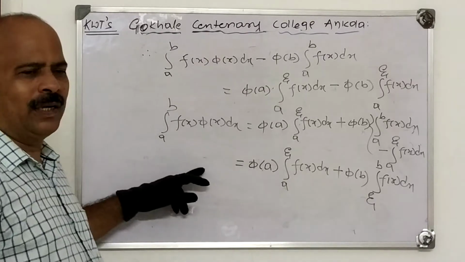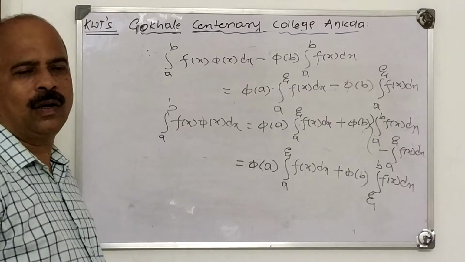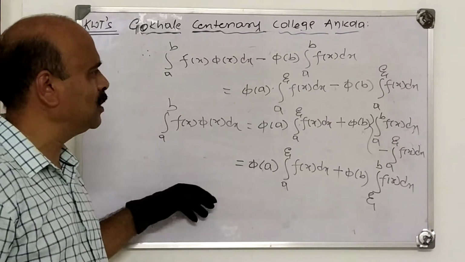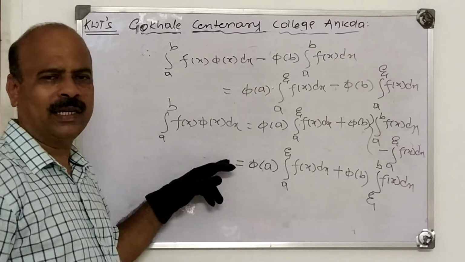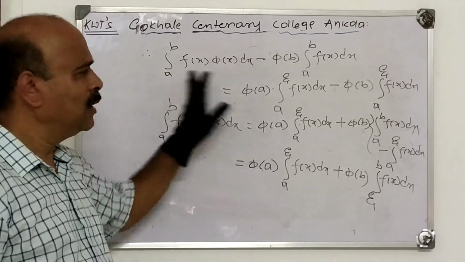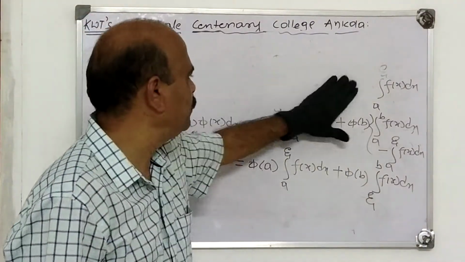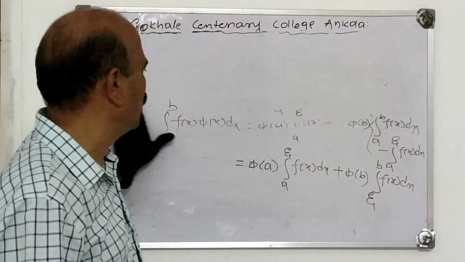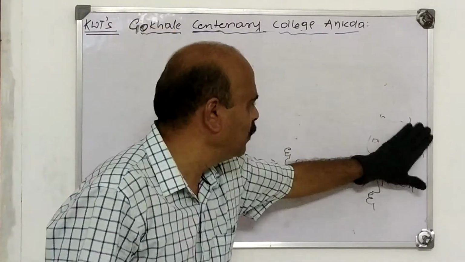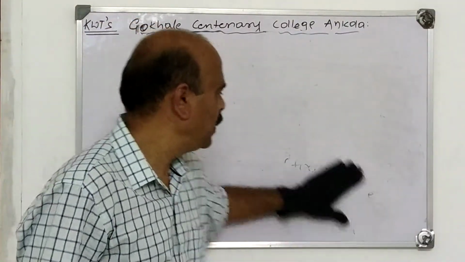Now proof is important, whether it may be the university examinations or even competitive examinations. If Riemann integration is there, then both theorems are important: first mean value theorem, second mean value theorem of integral calculus. I think all of you followed the proof of this. Still, if you have any difficulties, you can ask at any time.